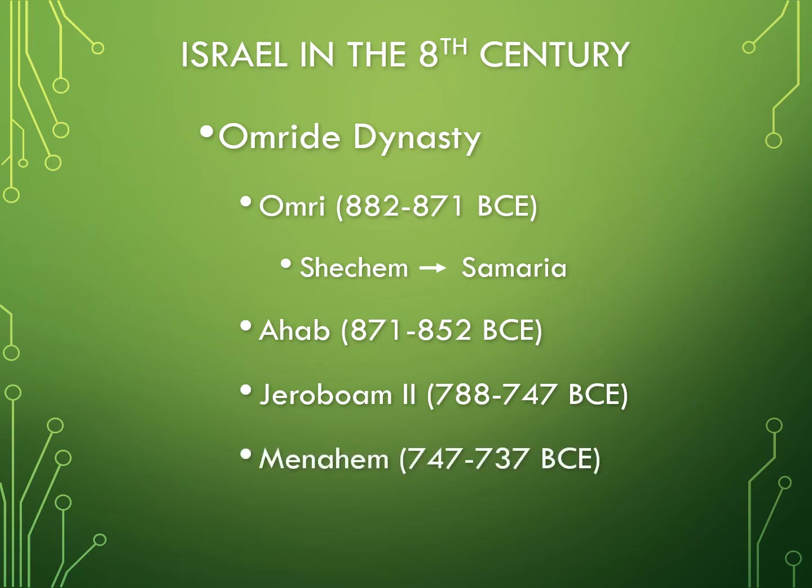Menahem, after Jeroboam's reign, supposedly continued the sins of Jeroboam, according to the prophet Amos. During Menahem's reign, the Assyrian Empire was gaining a lot of ground. Because of this, Menahem decided to pay tribute to the Assyrians. Paying tribute in the ancient world essentially meant that one nation was protected from other countries by the kingdom that the smaller kingdom was paying tribute to, as well as ensuring that this larger kingdom they were paying tribute to would not conquer them.